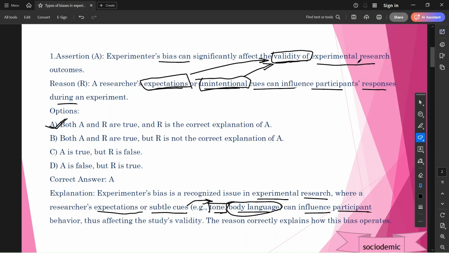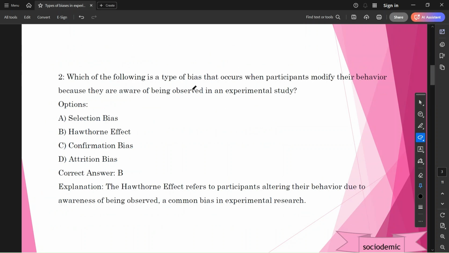So that will affect the validity of experimental research. So subtle body language and behavior affect the study's validity. The reason correctly explains how this bias operates, explaining the unintentional cues and expectations. Friends, I hope you understood the answer. Okay, that is the explanation. Next, second question.